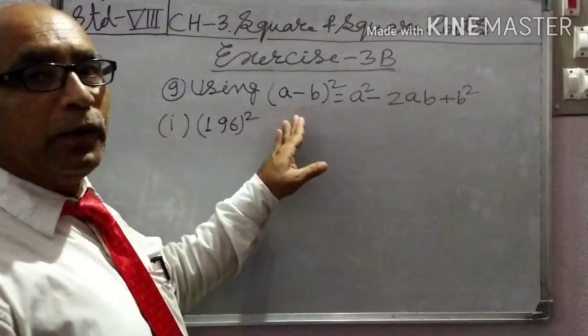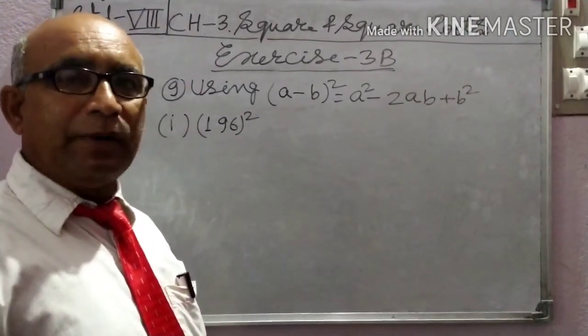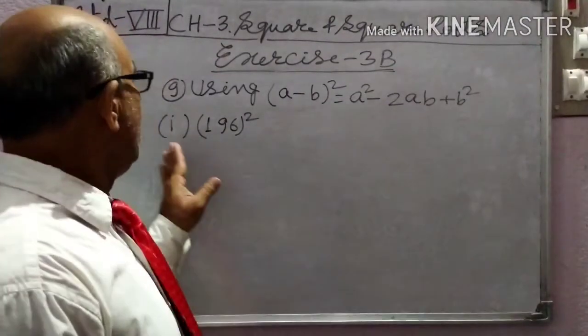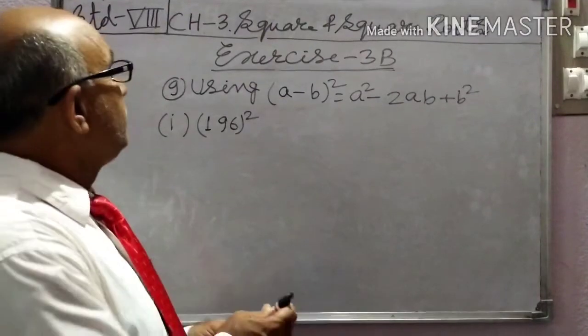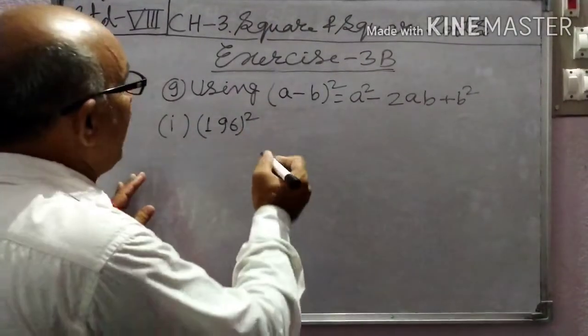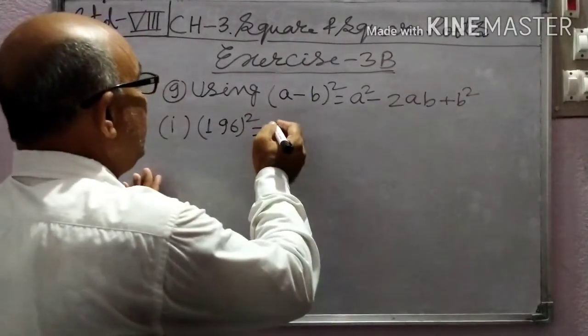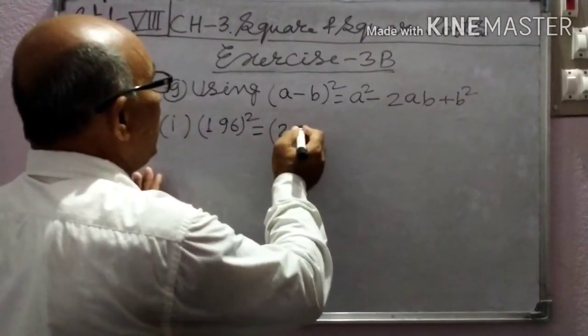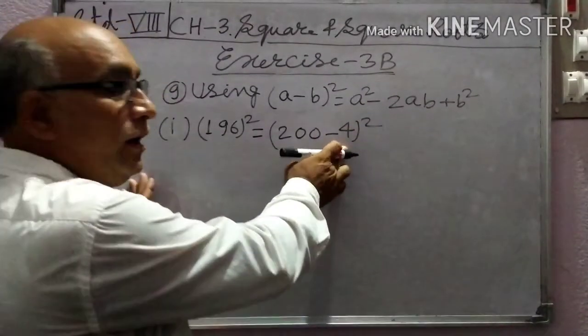Question number 9. Here, using the formula whole square of a minus b equals a square minus 2ab plus b square. So 196 square, solve with the help of the formula a minus b whole square. 196 square, write it: 200 minus 4 whole square.